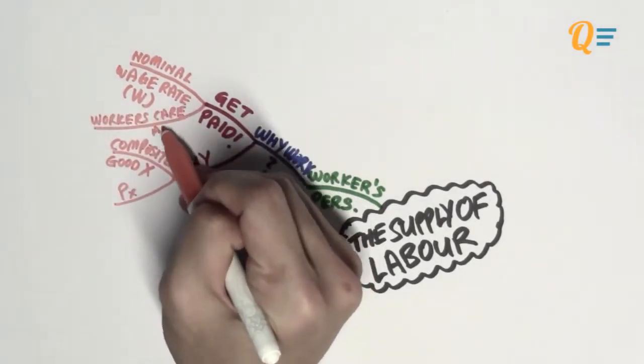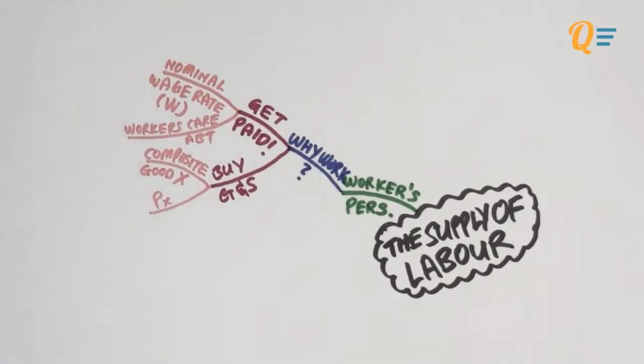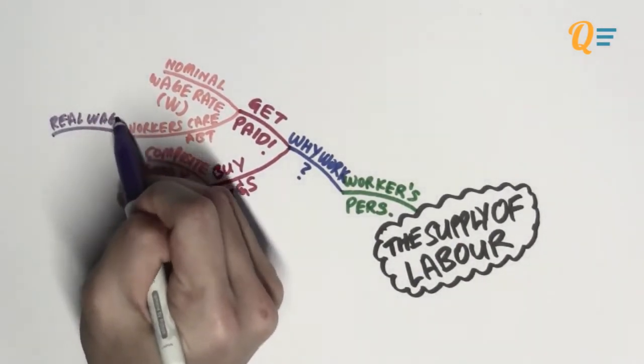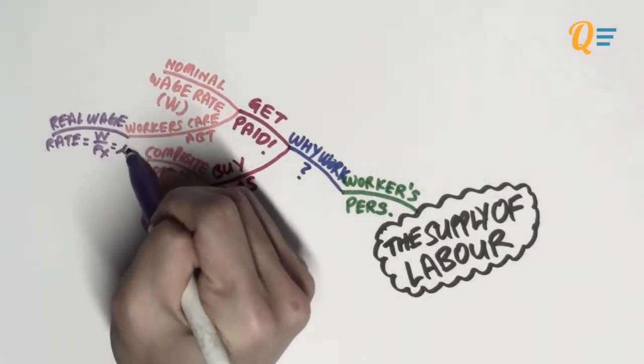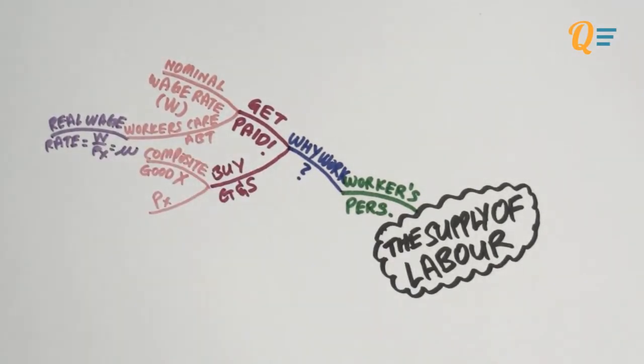So with that said, what workers really care about is their real wage rate. So we talked about real income in chapter 2, so the real wage rate is something similar. So you take the nominal wage divided by the price of X, and you're going to get small letter w, which represents the real wage.